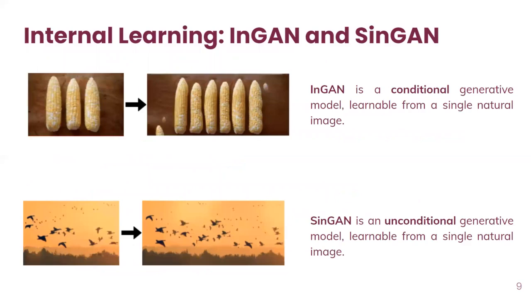Now, we have internal learning techniques which are based on GAN and are trained on a single image, which include InGAN and SinGAN. As shown in the figure, InGAN is a conditional generative model and is learned from a single image, while SinGAN is an unconditional generative model and is learned from a single image.